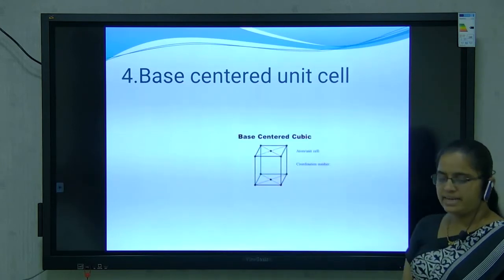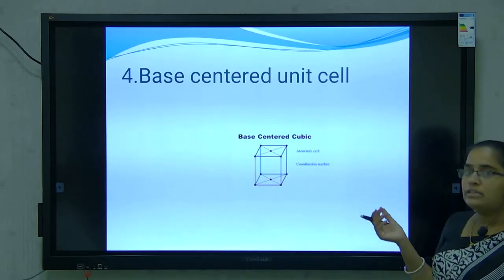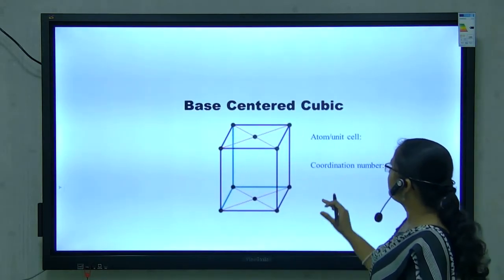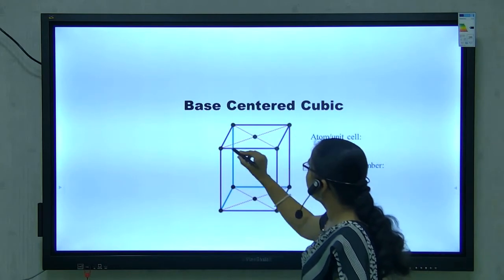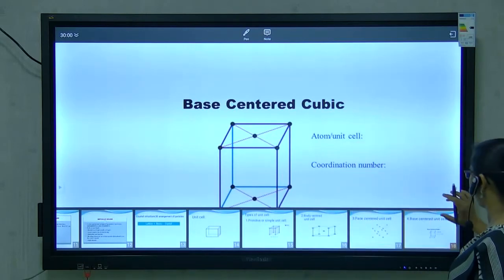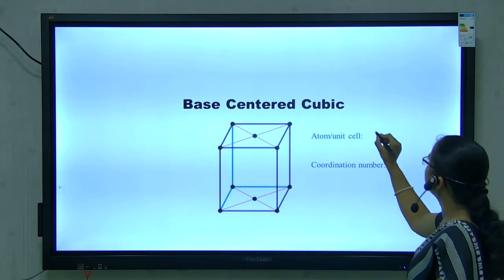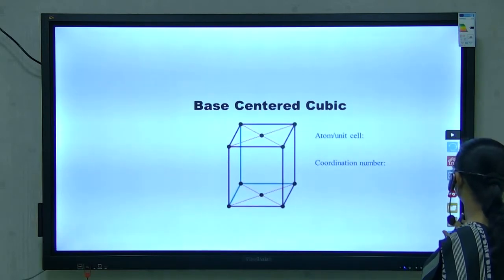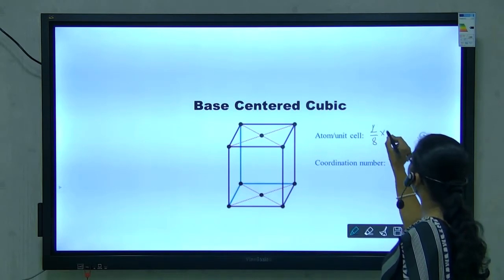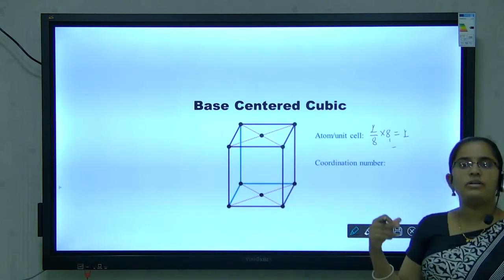Next one is the base-centered unit cell. The base-centered unit cell is again a non-primitive type unit cell. In a base-centered cubic unit cell, atoms are present at the corners as well as on 2 opposite faces. So the total number of atoms in the unit cell is 1 by 8 into 8 is equal to 1, plus each opposite face contributes half.